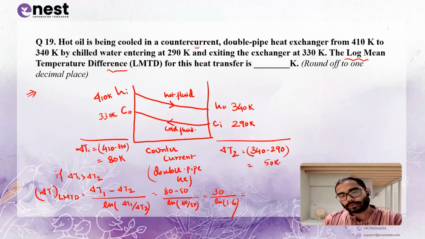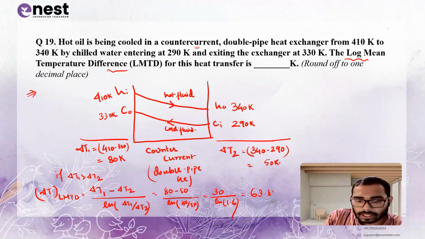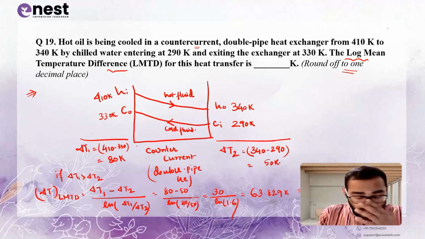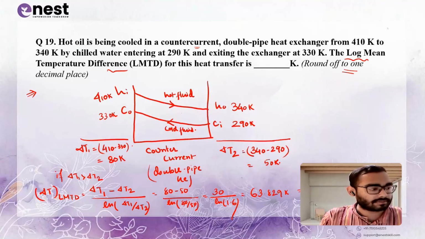Okay. So when you put it into calculator, you'll get a value of 63.829 Kelvin. But what you have to put in your website during GATE exam, round it off to 1 decimal place. It means you can put it as 63.8 Kelvin. This is the answer. Okay. This is a very easy and very simple question. Okay. Very easy and very simple question from heat transfer.